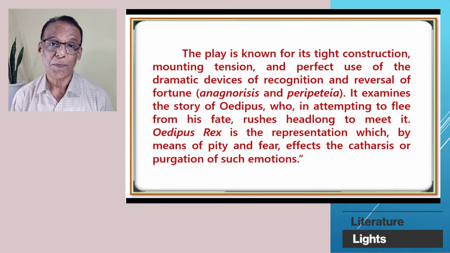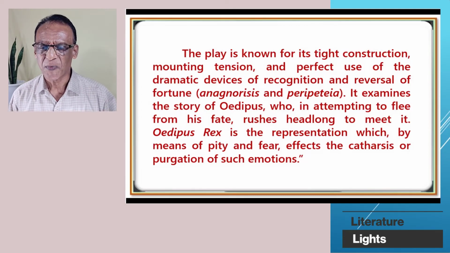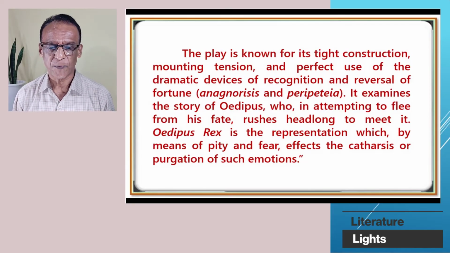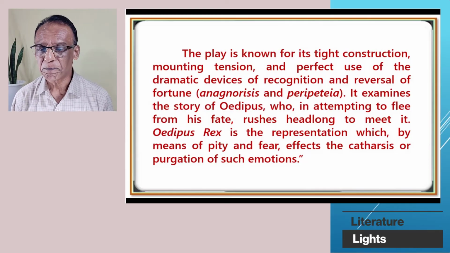Now, the last paragraph. The play is known for its tight construction, mounting tension, and perfect use of the dramatic devices of recognition and reversal of fortune, that is, anagnorisis and peripeteia.